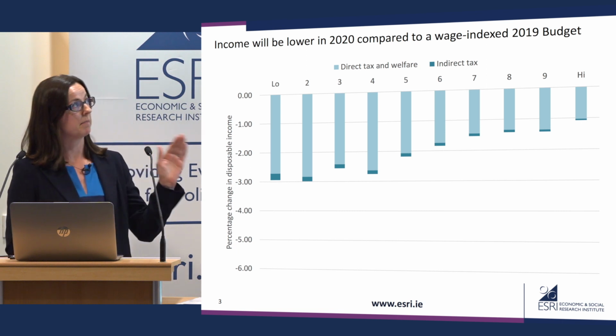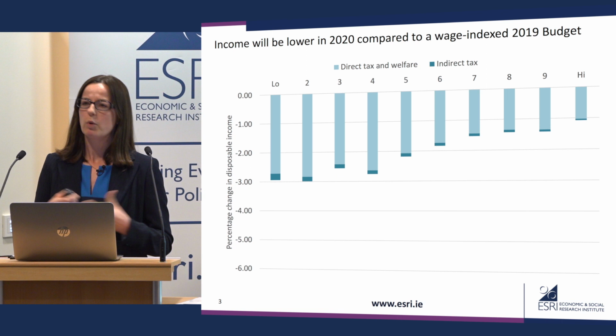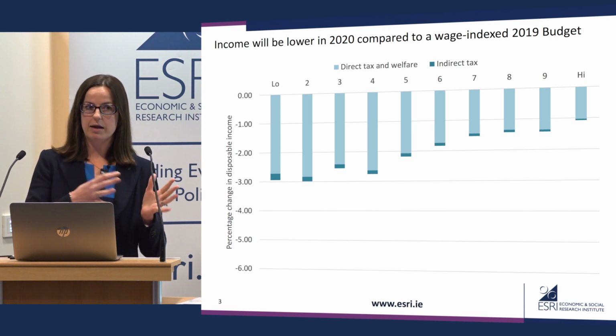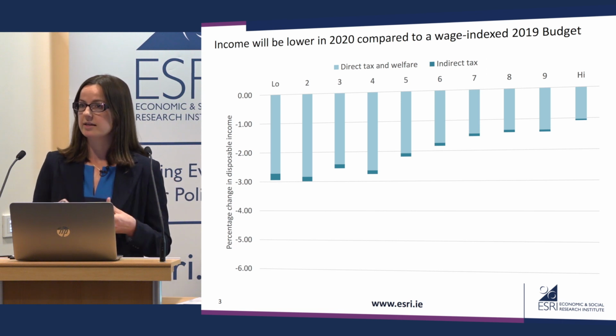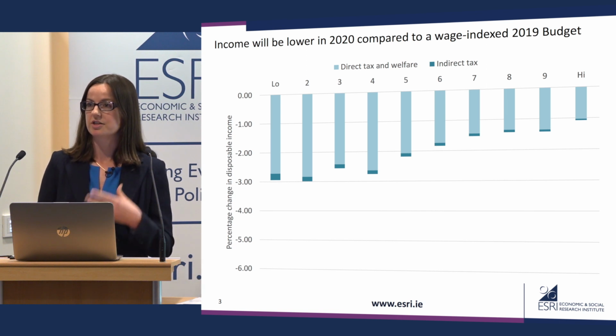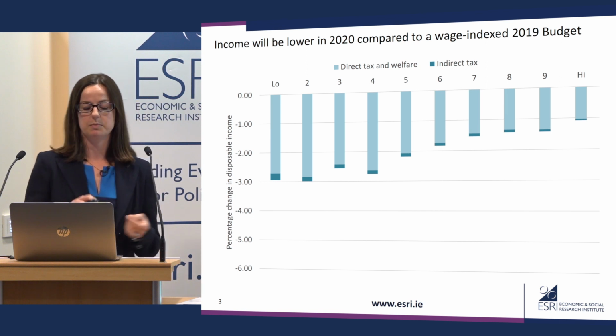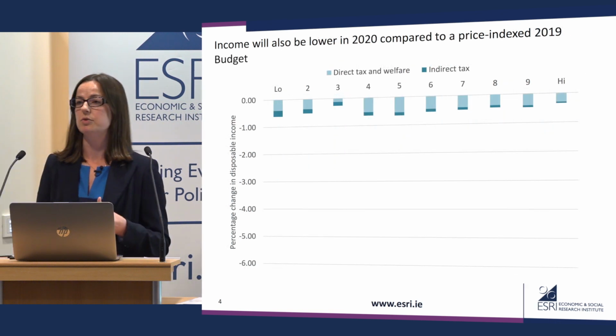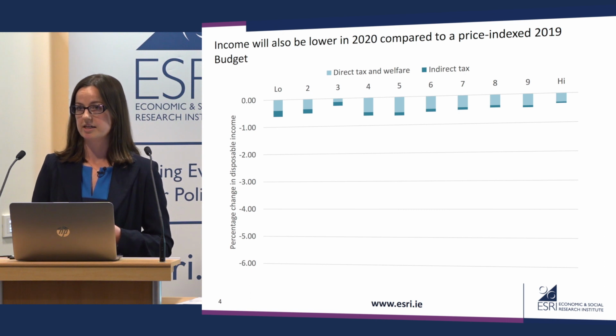So here, this is compared to a 4.5% benchmark. What if it's lower than that? Given uncertainty around the level of wage growth, maybe on a year-to-year basis, particularly this year, it's more prudent to focus on keeping living standards constant in terms of purchasing power than in terms of disposable income. So to look at that, we also look at the effect of Budget 2020 on a price index 2019 budget.